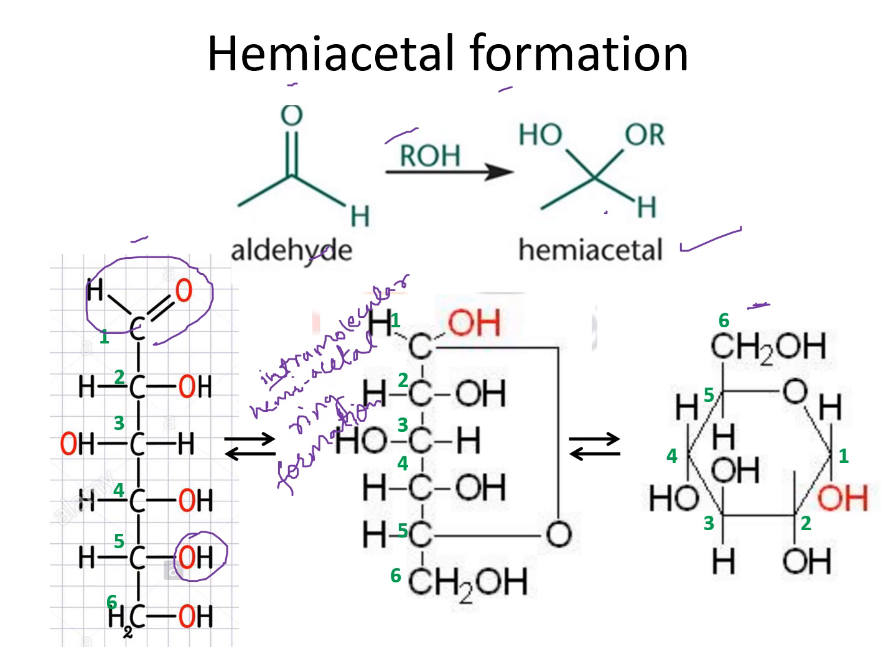Now, this aldehyde group is attacked by the OH group on C5, or it could be C4 as well. Then this hemiacetal ring formation takes place, and the linear chain is converted to the cyclic form. So in solution, most of the sugar is present in the closed ring form, and only a very small percentage is present in the linear form.